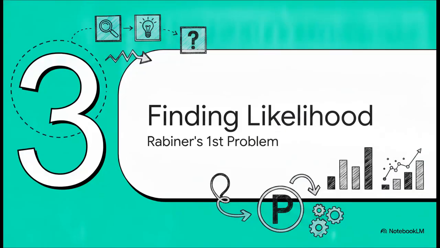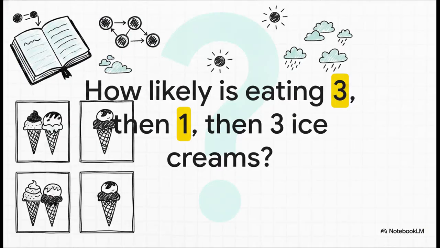Section 3. Finding the likelihood. We're going to start by tackling Rabiner's first problem, figuring out the likelihood. Basically, we need to know the probability of our sequence of clues actually happening in the real world. Let's say we open up the diary and see a 3-day sequence where Jason ate 3 ice creams, then 1, then 3. How likely is that exact sequence of observations? Now, if we knew the weather, we could calculate this super easily, just by multiplying the probabilities together. But we don't know the weather.